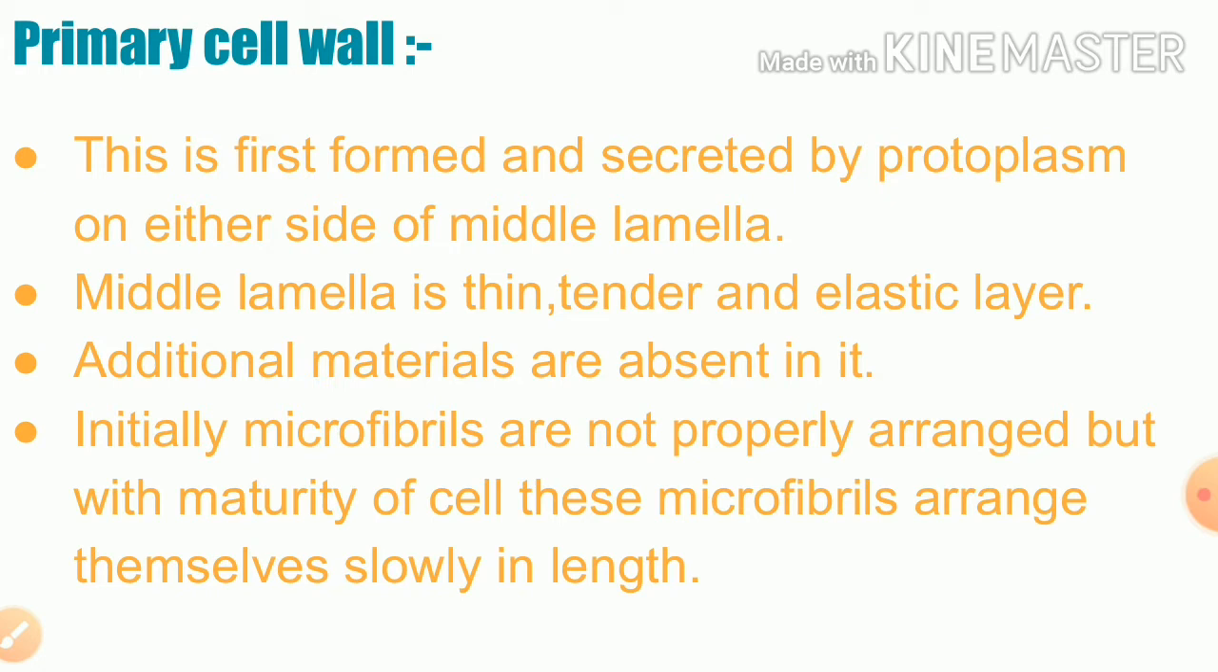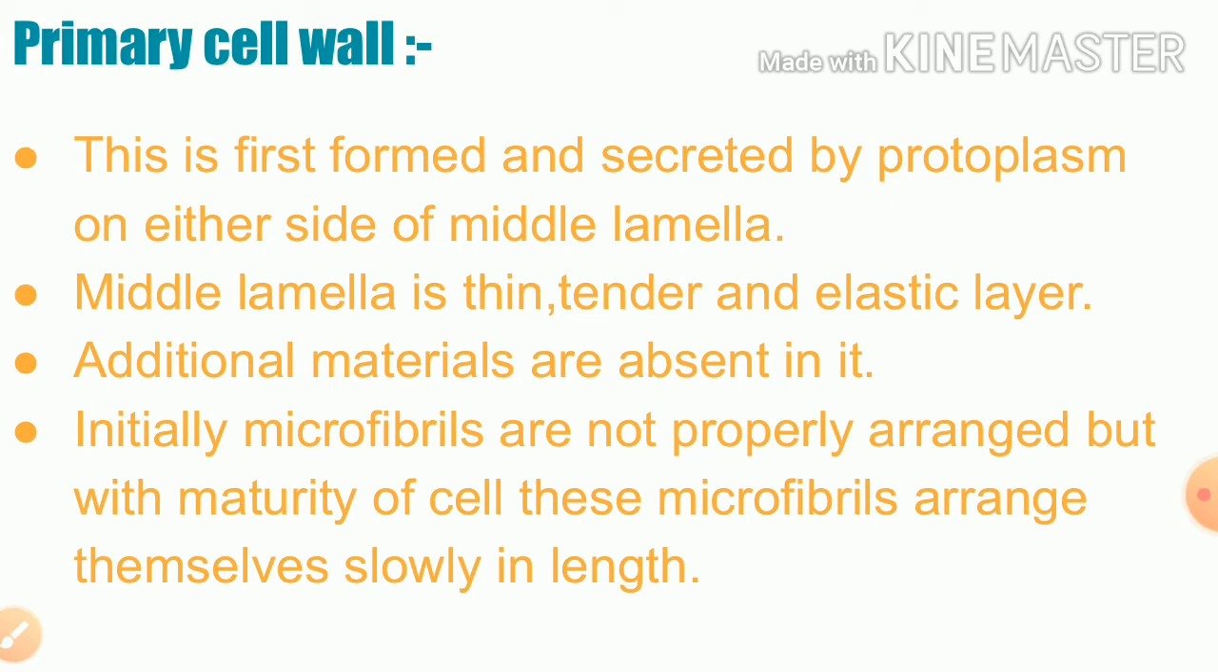The primary cell wall is formed by the protoplasm which is present inside the cell. That protoplasm secretes the primary cell wall. After that, the middle lamella is the thin, tender and elastic layer which is present between the primary cell wall of one cell and the primary cell wall of another cell. It means the middle lamella is the connective between the two cells, and it helps in the transfer of chemicals from one cell to another cell.